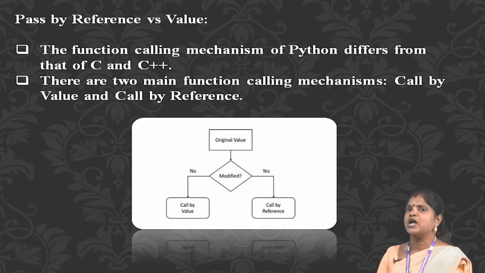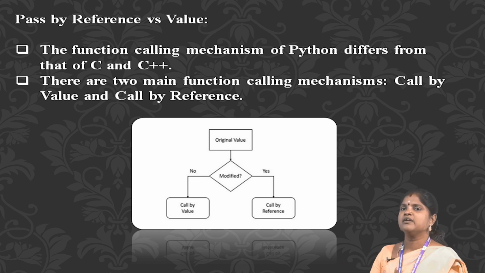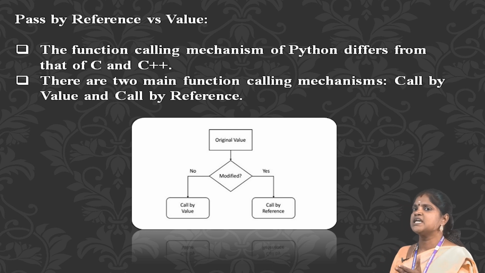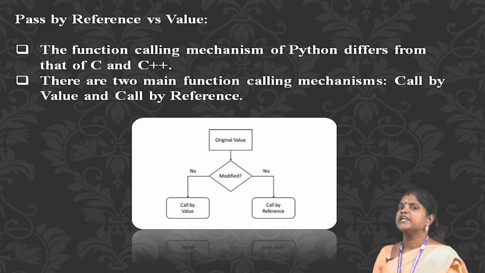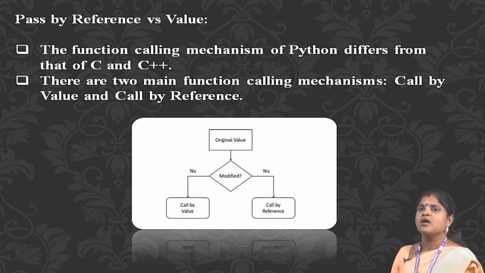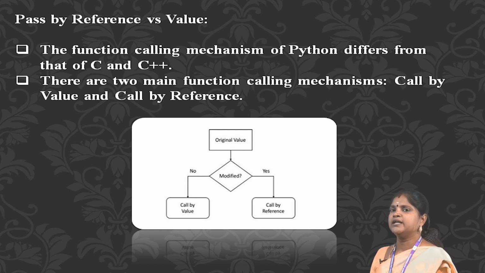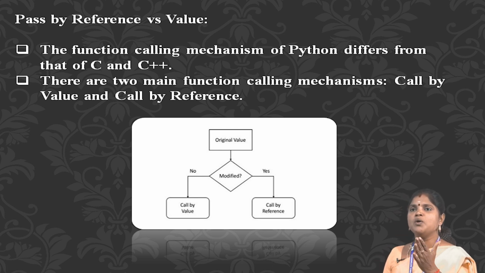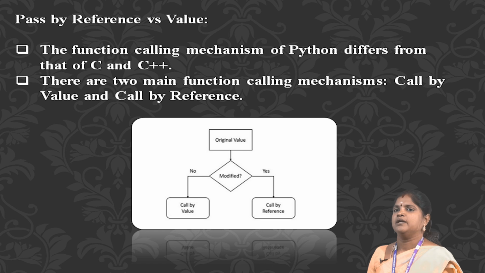Pass by reference and value. The function calling mechanism of Python differs from that of C and C++. There are two main function calling mechanisms: call by value and call by reference. When a variable is passed to a function, what does the function do to it? If any changes to the variable don't get reflected in the actual argument, then it uses the call by value mechanism. On the other hand, if the change is reflected, then it is called the call by reference mechanism. Is the original value modified? No means call by value. Yes means call by reference.